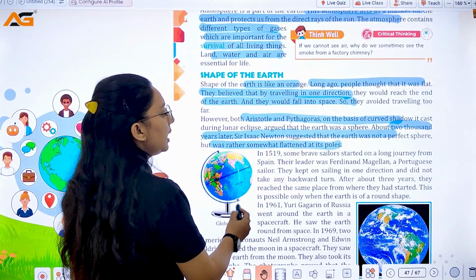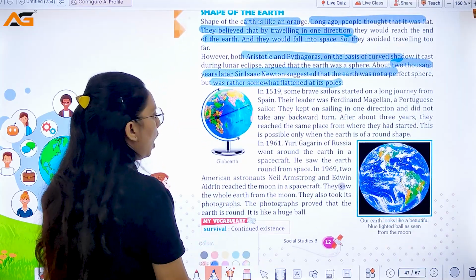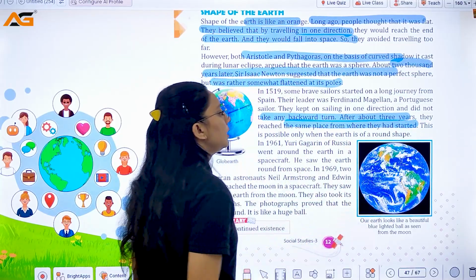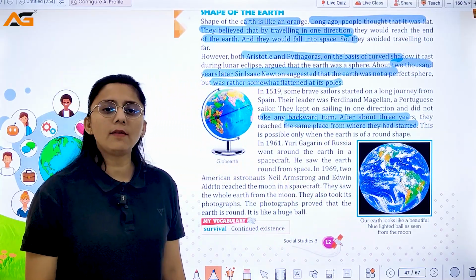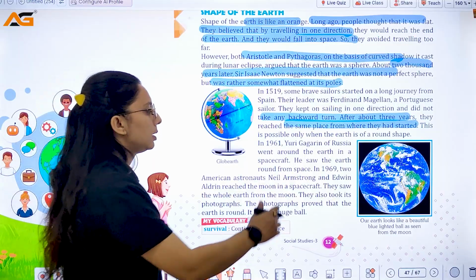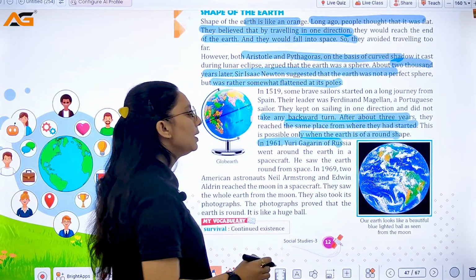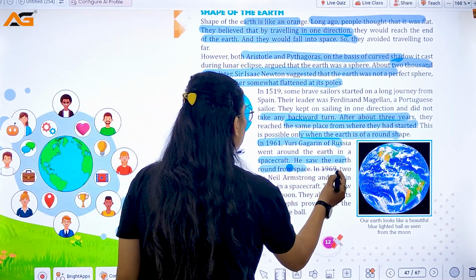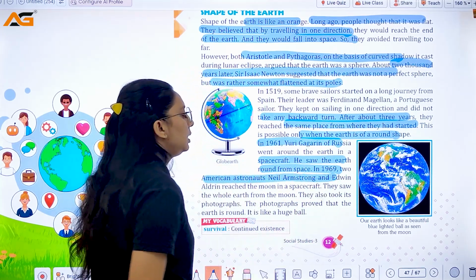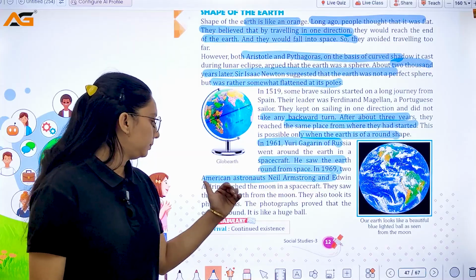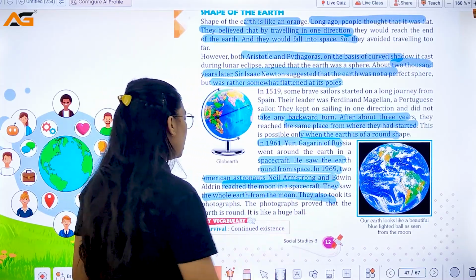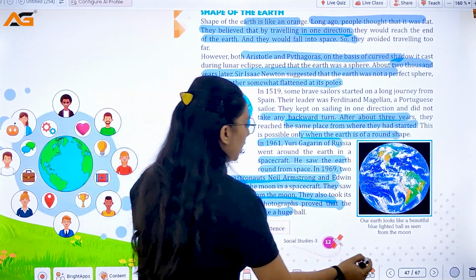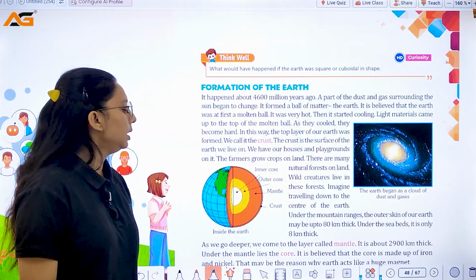But in 1519, some brave sailors started a long journey and kept on sailing in one direction and did not take any backward turn. After about 3 years, they reached the same place from where they had started. This is possible only when the earth is round in shape. In 1961, Yuri Gagarin of Russia went around the earth in a spacecraft. He saw that the earth was round from space. In 1969, Neil Armstrong and Edwin Aldrin reached the moon in a spacecraft. They saw the whole earth from the moon and also took its photograph, and the photograph proved that the earth is round. So what is the shape of the earth? It is round in shape.